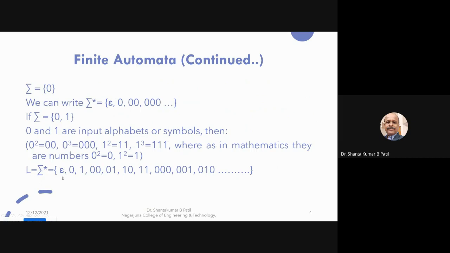Sigma star includes the string made up of neither 0 nor 1 symbols, represented as epsilon. Then strings constructed using only zeros, strings constructed using only ones, and strings made up of multiple zeros, multiple ones, and combinations of zeros and ones. Like that, the combinations of 0 and 1 are possible if sigma is equal to {0, 1}.